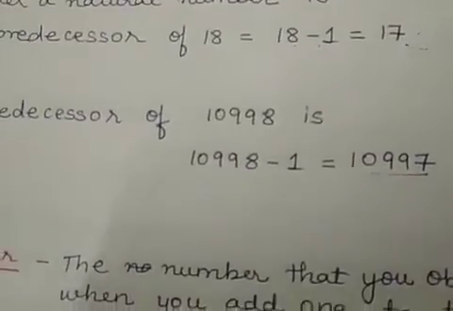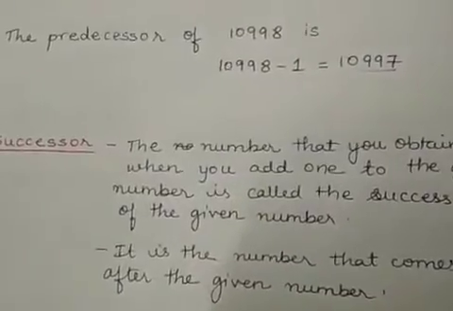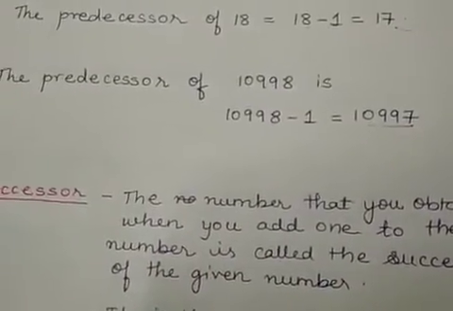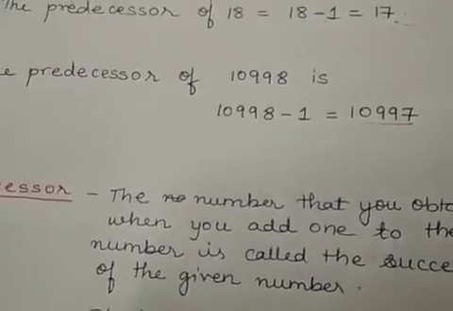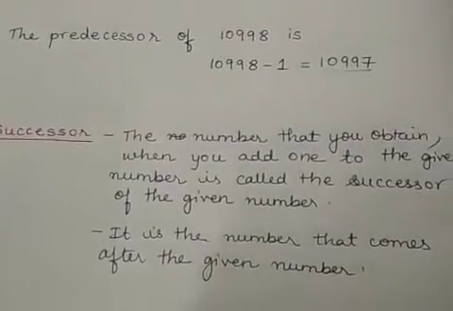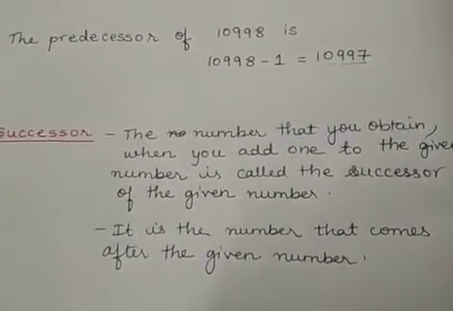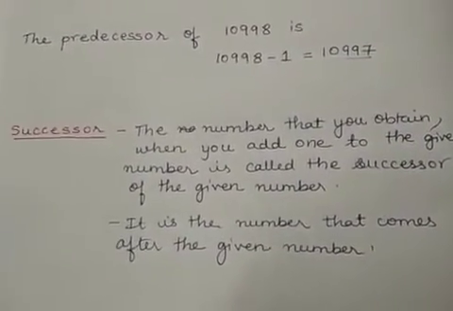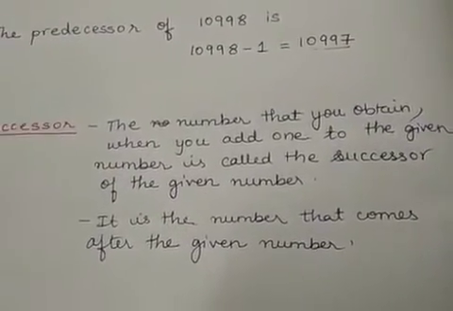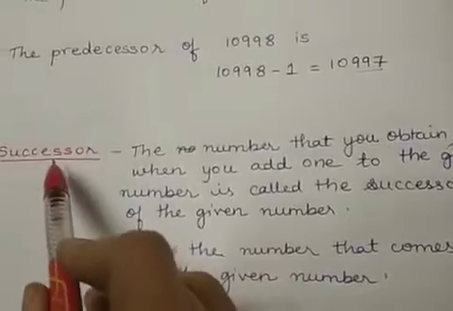Next we'll see what is the successor of a number. So if predecessor is minus 1, then successor will be plus 1. When you say predecessor, you subtract 1 from the given number. When I say successor, it will be plus 1 to the given number. So what is a successor?